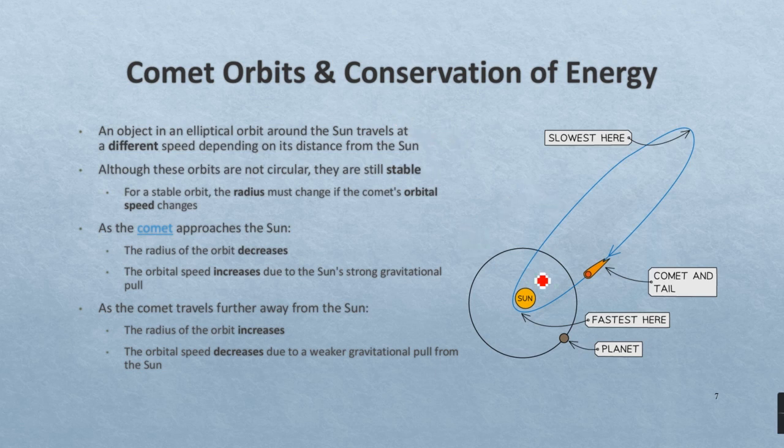So comets also have this relationship in their elliptical orbits. As you can see here, they have this elliptical orbit around the sun. And as their distance from the sun, or radial distance, increases, we know that they will have slower orbital speed because of the lower gravitational field strength pulling them towards the center of rotation. And as they approach the sun, the radial distance reduces, and then we know that they will reach the fastest speed around this part here where they are closer to the sun.